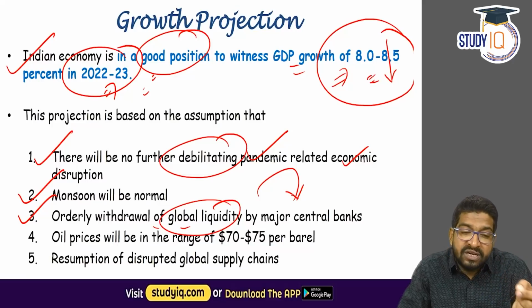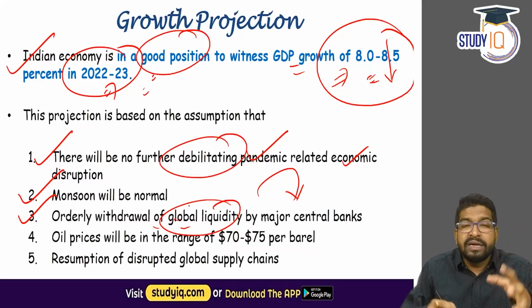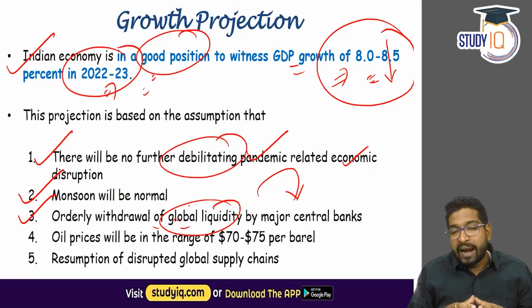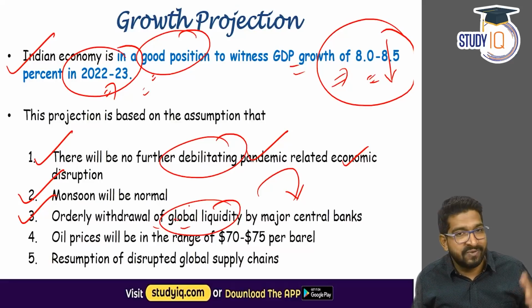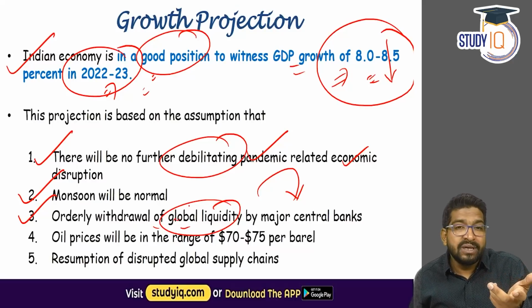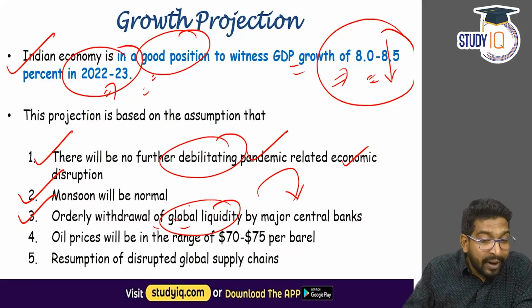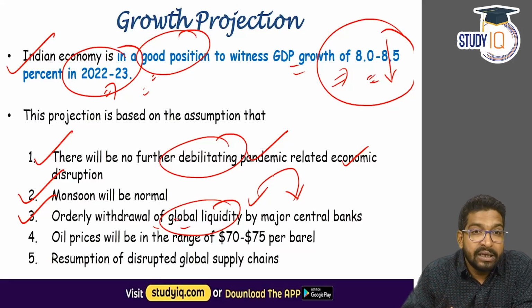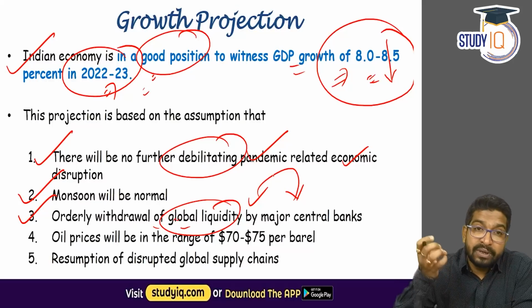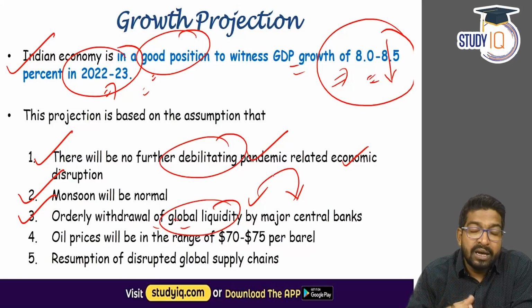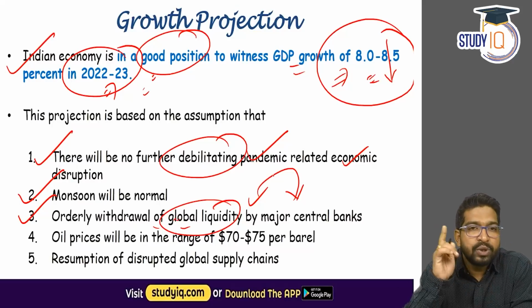But the economic survey observes that such global liquidity withdrawal, because we know because of the pandemic, most of the countries had pumped liquidity into their own economies. India was no exception. We reduced the benchmark rates, we reduced the repo rate, we reduced the reverse repo rate. Liquidity in India is very high. And since the liquidity is very high, you have seen that the interest rates of your loans are quite low. We want economic activity. We don't want a slowdown. That is why we have kept loan rates very cheap so that people take loans and start businesses, right? So liquidity is quite high, not just in India, all over the world.